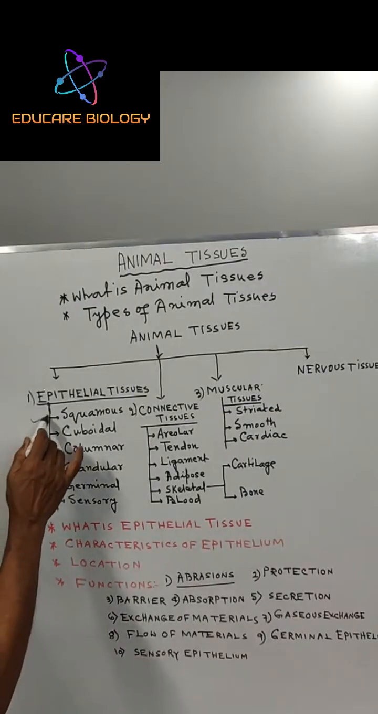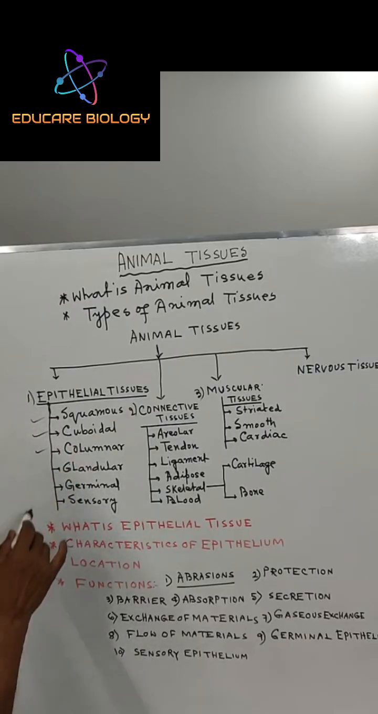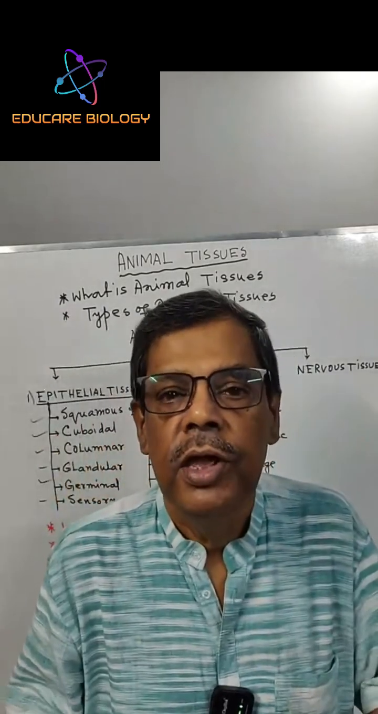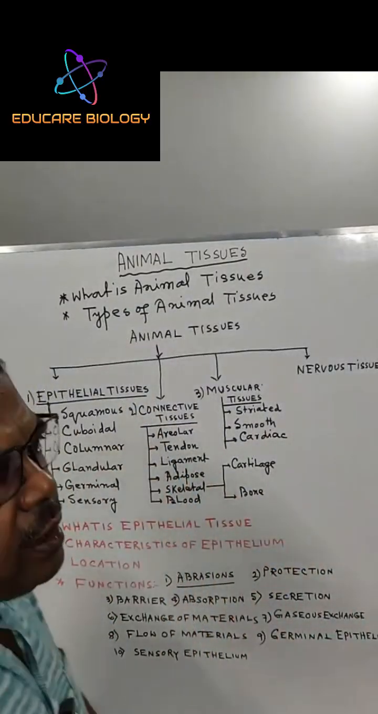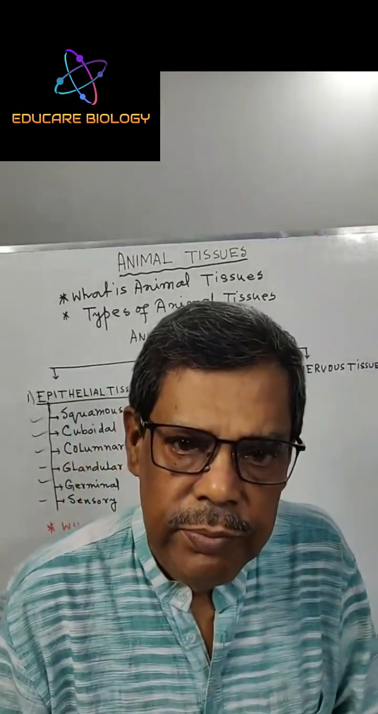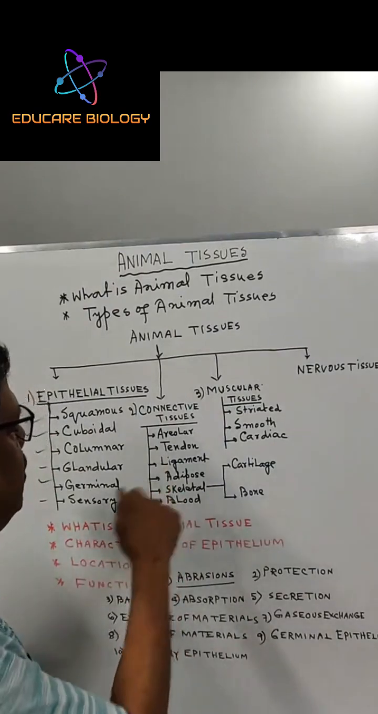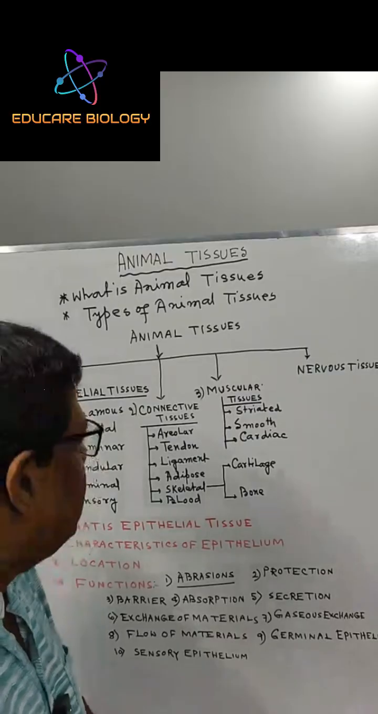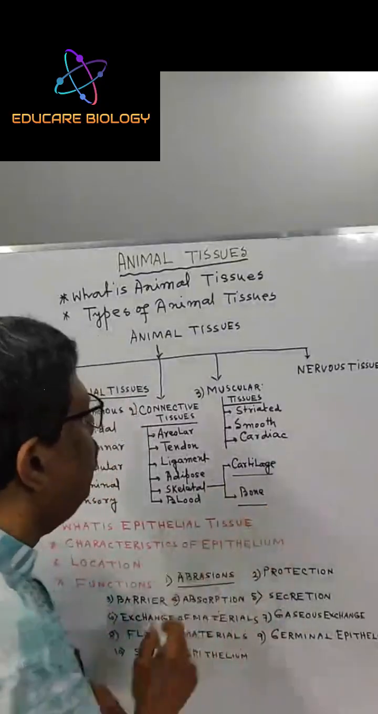Epithelial tissues are of different types: squamous epithelium, cuboidal epithelium, columnar epithelium, glandular epithelium, germinal epithelium, sensory epithelium. There are several types of epithelial tissues in the animal body. Next, connective tissue. Types of connective tissue are areolar tissue, tendon, ligament, adipose, skeletal, blood, lymph, etc. Skeletal tissue is divided into cartilage and bone.